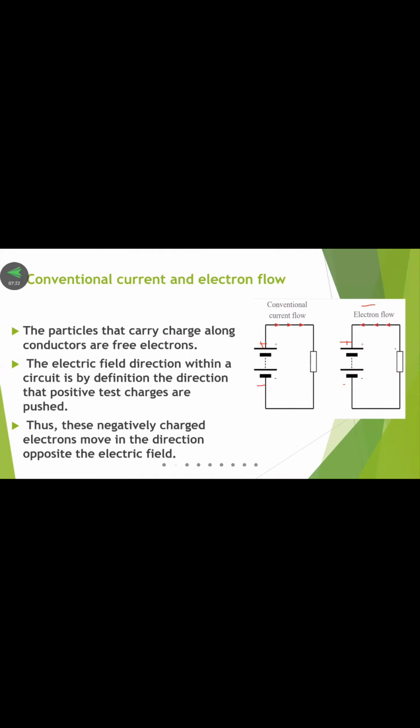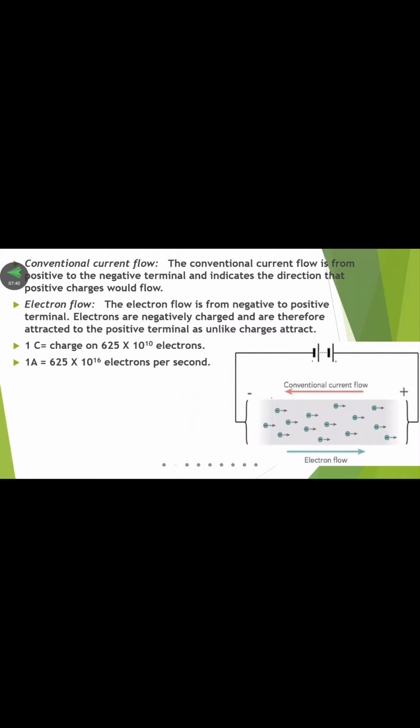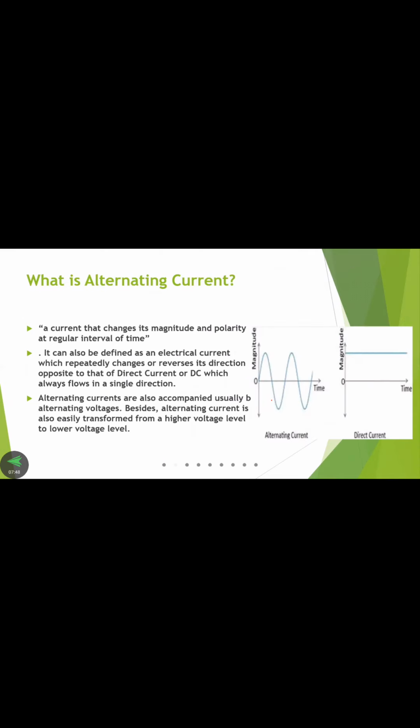So electrons are attracted by the positive charges. For that reason, the direction will be like this. Similarly, the positive charges are attracted by the negative one. So that's why the conventional current flows in this direction. So these are the important things we discussed in the last class, right? Next, what is the value of charge? What are the units for current? Those things we also discussed.